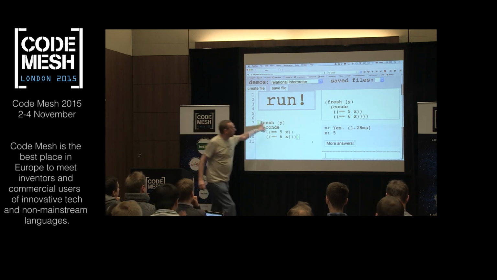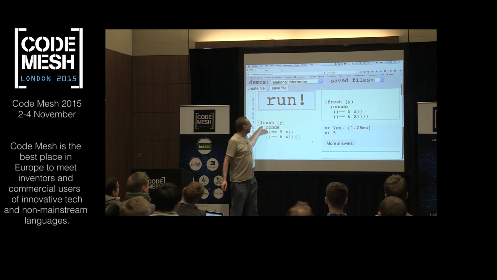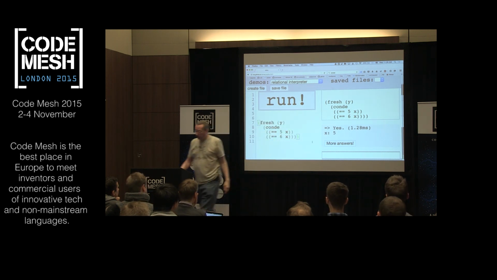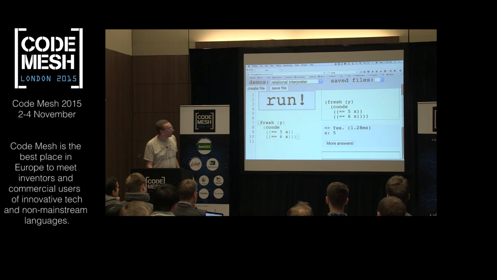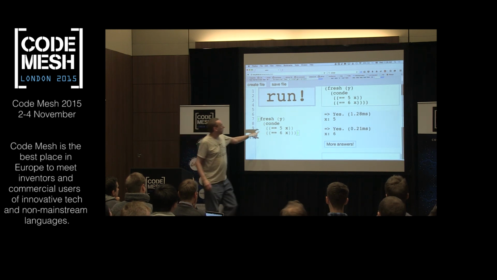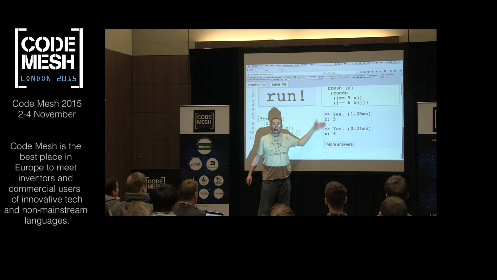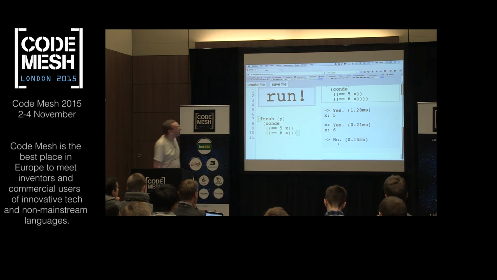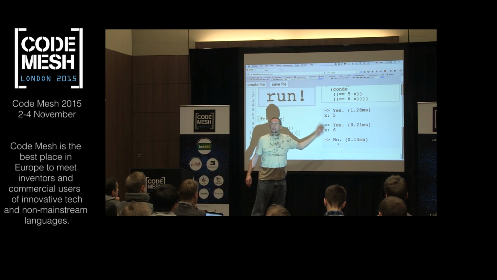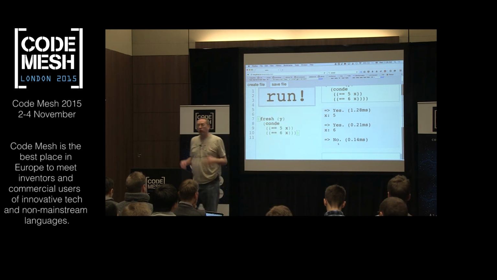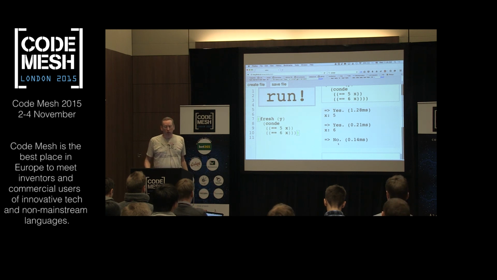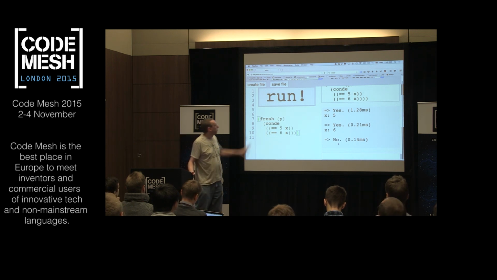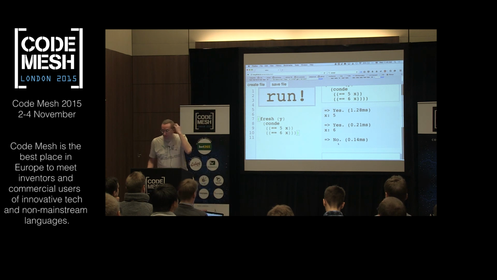So we can try running this, and we get the first answer. So we try the first clause in this version of miniKanren, and we can click on more answers, and hey, now we've tried the other clause where x is 6. So we're not inconsistent because we're trying these clauses totally independently of each other. And we can ask for more answers, and finally we say no more answers. That's it. Okay? And if you've ever used Prolog, this part is very similar. All right, and that's the entire core language. There are basically 3 other operators that we might run into, but that's the basis of it. Okay? Any questions?